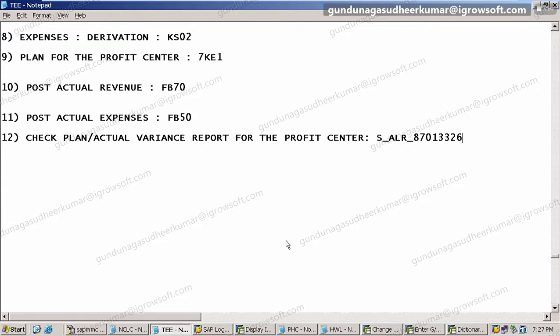Sir, while posting expenses in FP60, the cost center will be also needed? Whenever we post vendor postings in FP60, at that time also we need to give the cost center. Yes, you have to give it. You are buying some material; for which department you are buying the material, correct? Yes, you have to give it.